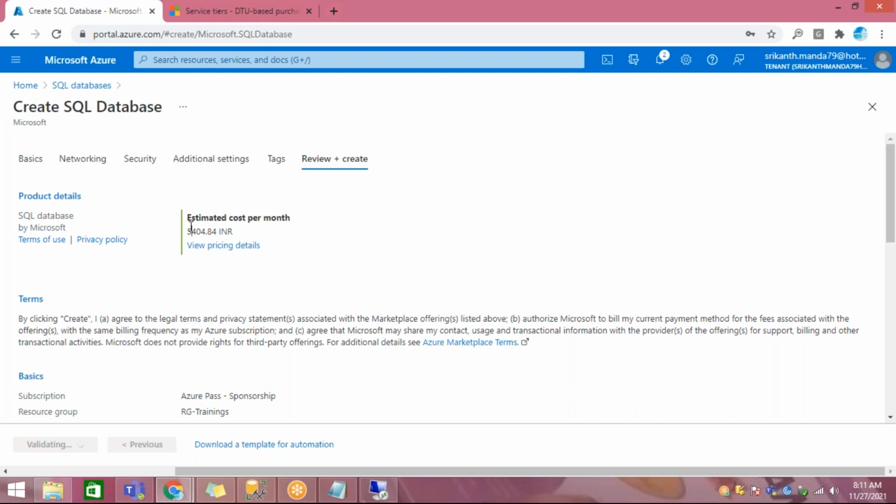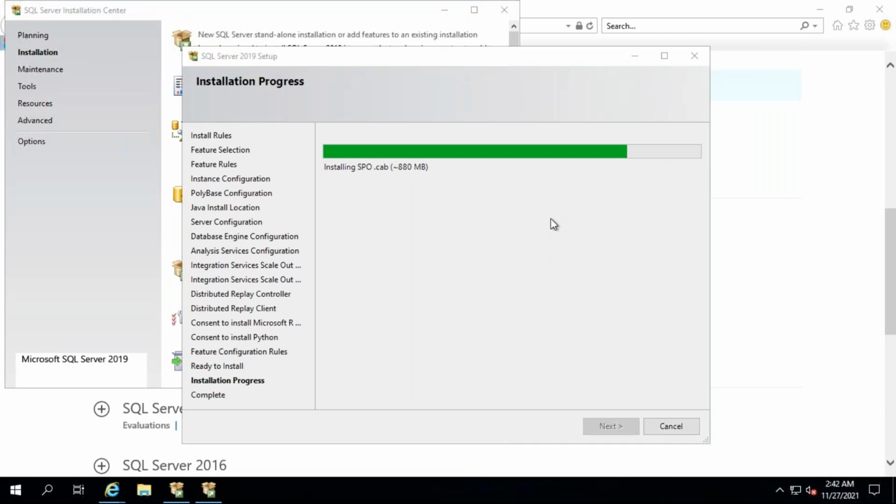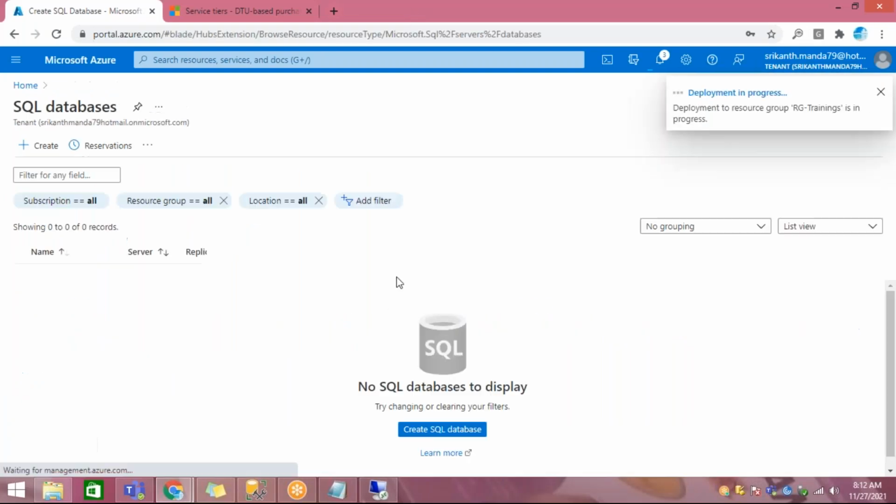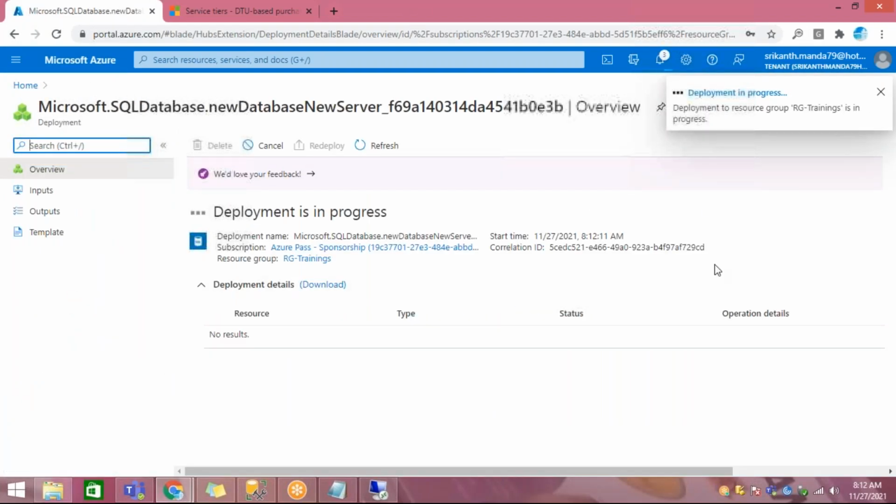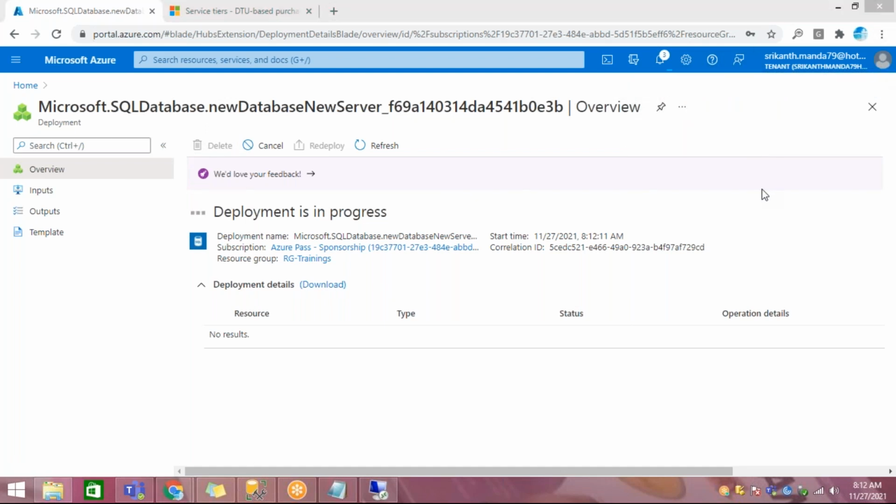So the cost is 5,400 rupees per month, right? Let that get created. It's still happening. Your SQL Server database is getting created, which is a managed service, right? Now let's see.